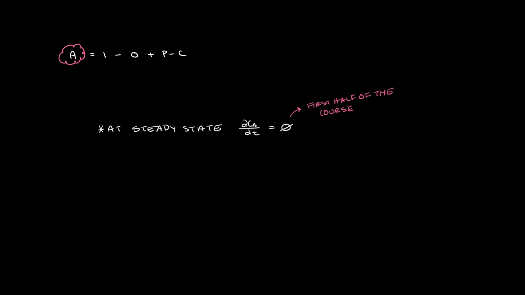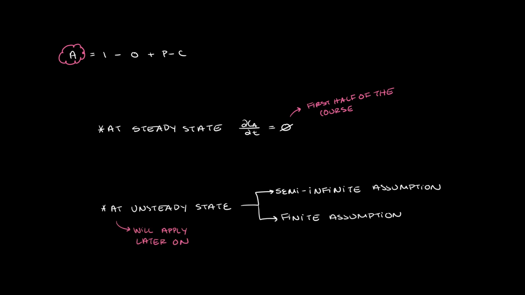At steady state, you can cross this term out. If there is a constant source and sink, then you are at steady state. If instead the mass transfer has time dependence, such as a change in the diffusion path over time, then you are at unsteady state. At unsteady state, you will become familiar with two different assumptions, the semi-infinite or infinite assumption. More details on those will come later in the course.